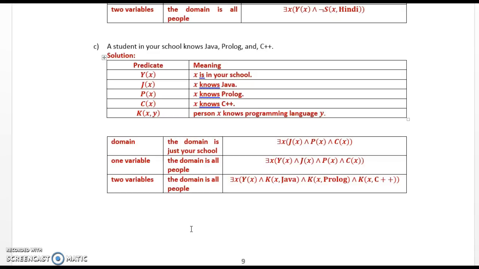Two variables, the domain is all people. There exists x, Y(x) and K(x, Java) and K(x, Prolog) and K(x, C++).